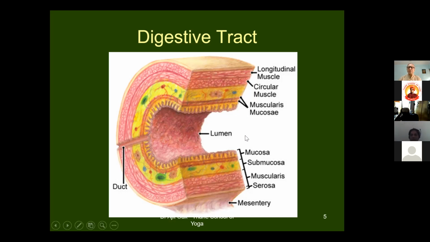That's why we should know about the mucosa. We can forget about other technical names like submucosa, serosa, muscularis. We can forget about that. But the mucosa, we should know as a yoga student. We'll see the significance of that later on. So it's an inside covering of the digestive tract. There is also mucosa inside the nose, inside the respiratory tract also. नाक के अंदर भी वही mucosa रहता है.